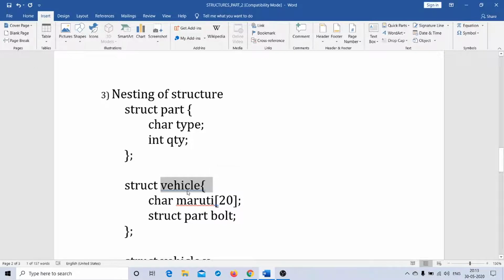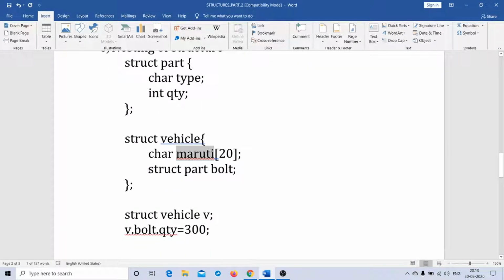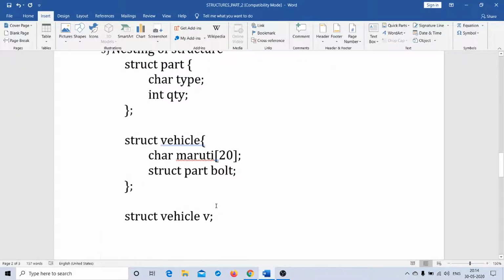This structure has two member elements: one is Maruti, which is a character array, and the other one is struct part bolt, which is actually a structure. So the vehicle structure has one of its member elements as a structure itself. Okay. Now I have this statement called struct vehicle v, right?